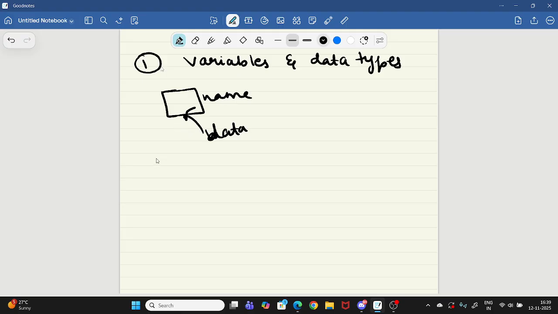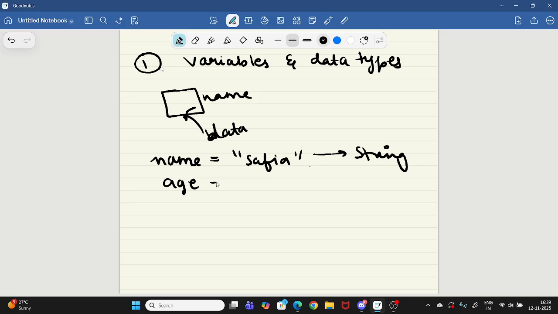Like if I want to write my name, I'll write name equal to Safia. Here I don't need to write string name because this is a string. Words are strings, numbers are integers, and float is for decimals. If I write age is equal to 25, now this is an int, an integer. You just need to write the name of the variable and your data. You don't need to write int age and string name.